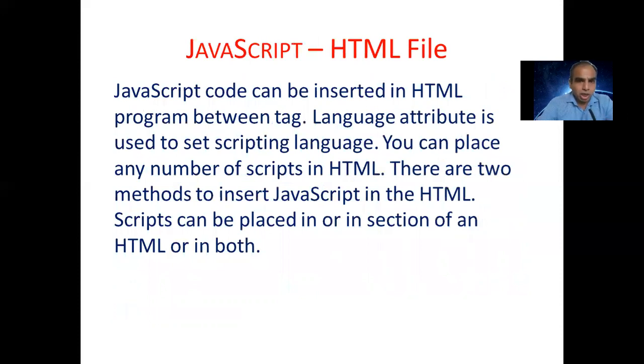Next, JavaScript code can be inserted in an HTML program between script tags. The language attribute is used to set the scripting language, and you can place any number of scripts in HTML. There are two methods to insert JavaScript in the HTML. Scripts can be placed in the head section or the body section of the HTML, or in both.